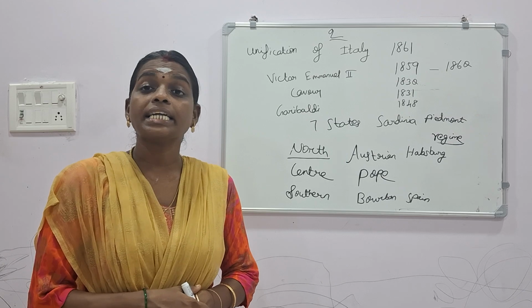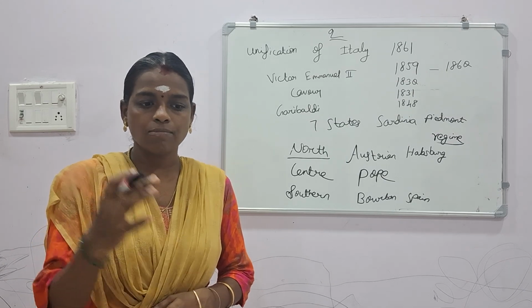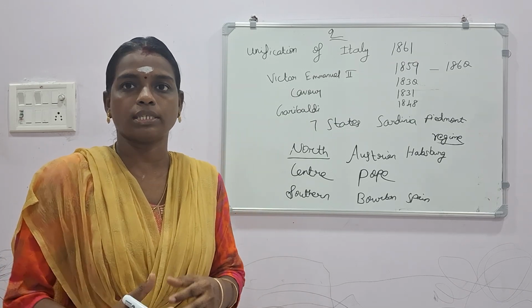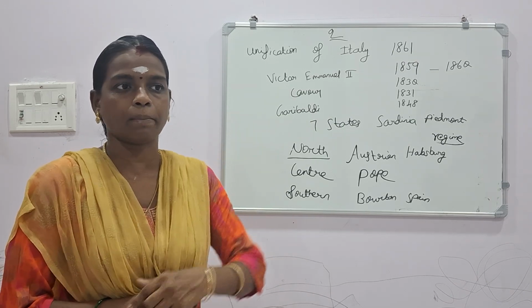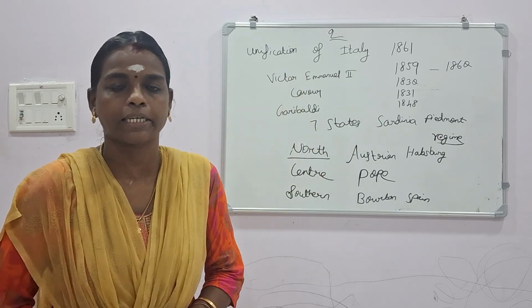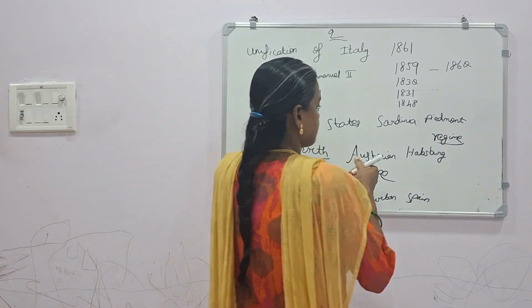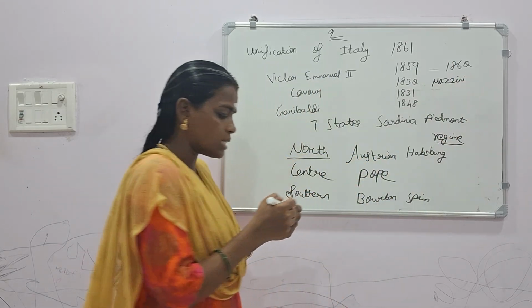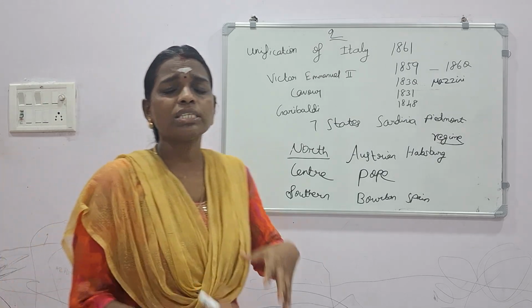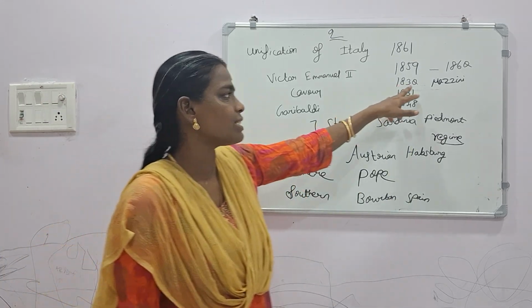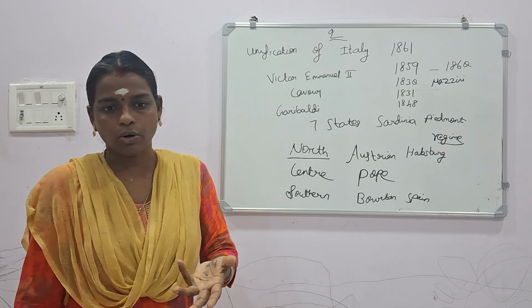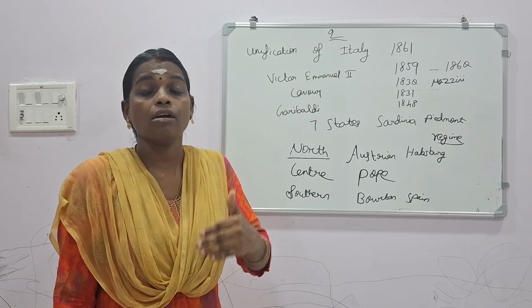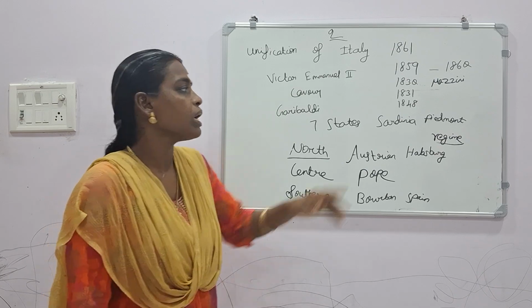Like we studied Giuseppe Mazzini. Giuseppe Mazzini was one of the Italian revolutionaries who made a revolt against the government for the unification of Italy. We studied it in the previous session. Giuseppe Mazzini started a revolt against the government for the formation of Italy, for making the nation state of Italy, in 1830.